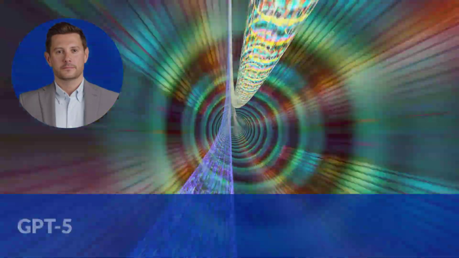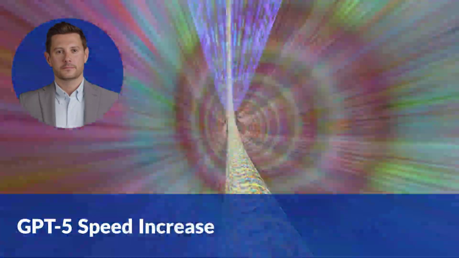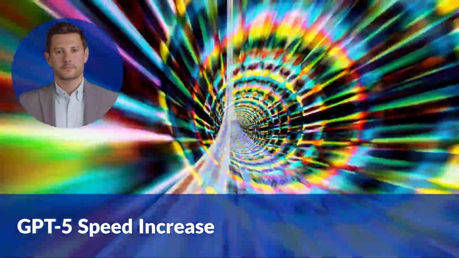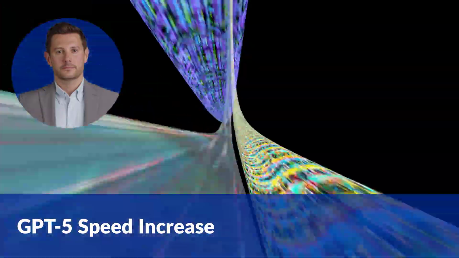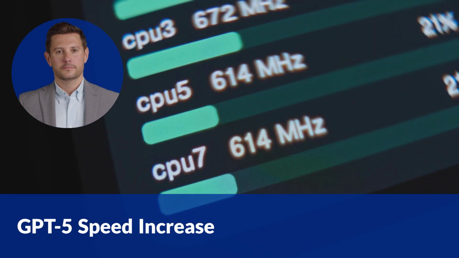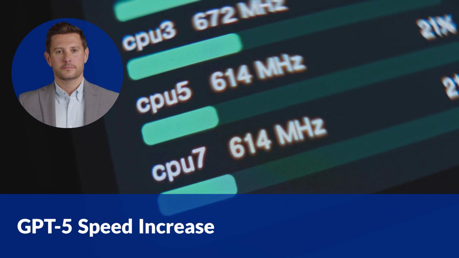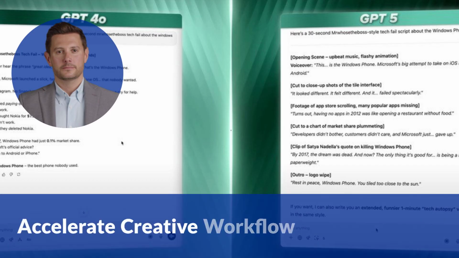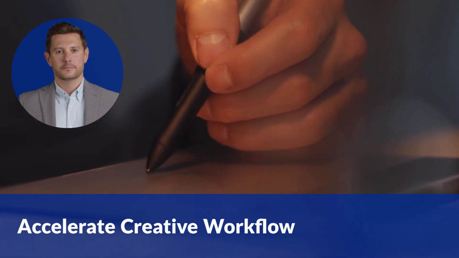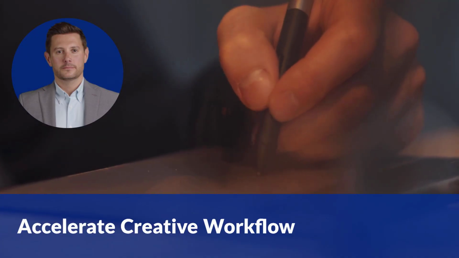Let's talk numbers. In head-to-head tests, GPT-5 consistently outperformed GPT-4 by 30 to 50% in speed for typical content creation tasks. Simple queries that took 6 to 11 seconds now complete in 3 to 5 seconds. But speed isn't just about saving time, it's about accelerating your creative workflow. Imagine drafting multiple script variations in minutes, not hours.